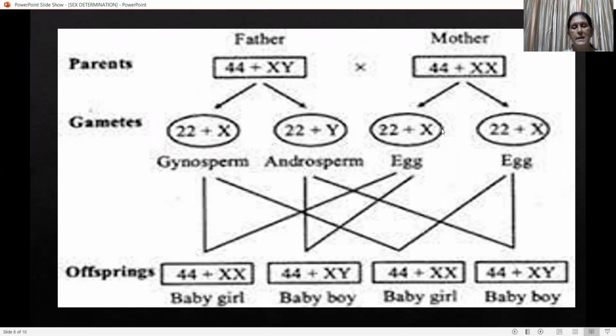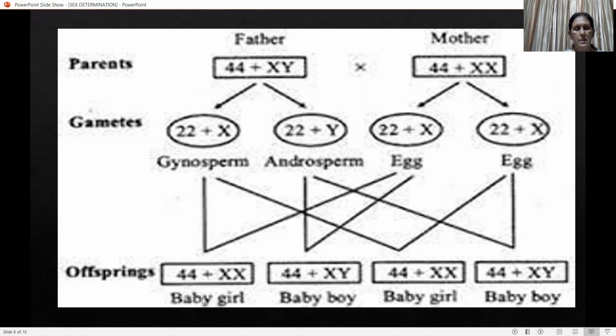When they are fertilized, this type of male gamete with this type of egg, its total chromosome will be 44 plus XX. Similarly, this type when fertilized with this type of egg, it will produce 44 plus XX. And the second type, 22 plus Y, when crossed with egg with 22 plus X, it will produce 44 plus XY. And this type again, when crossed with this type of egg, it will produce 44 plus XY. So here we found that 2 girls are produced and 2 boys are produced.